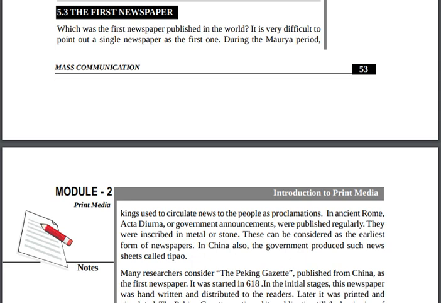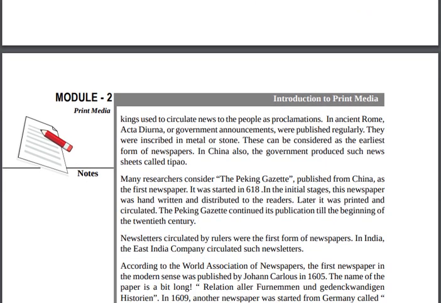Clear? So the first question is asking which was the first newspaper published in the world. It is very difficult to point out a single newspaper as the first one. We cannot say a single newspaper was the first. If we ask which was the first newspaper, here it is saying that during the Mauryan period, the king used to circulate the news to the people as a proclamation.